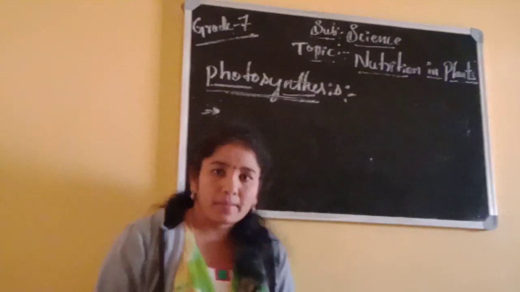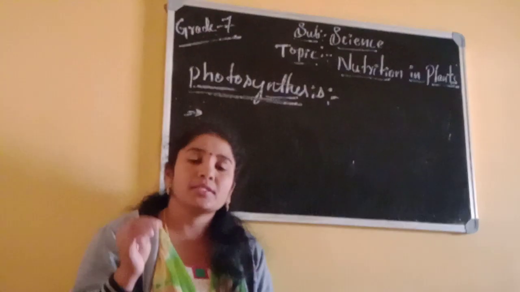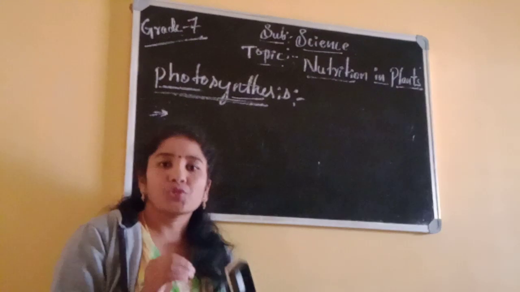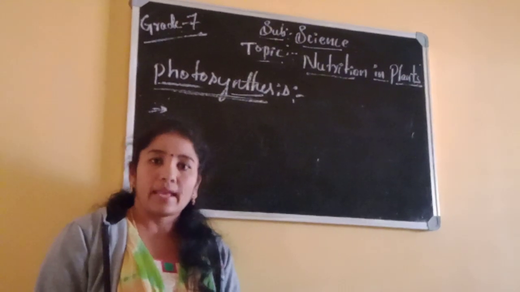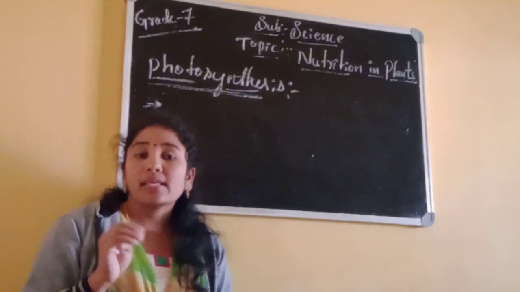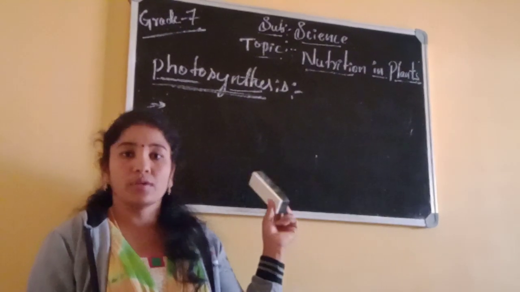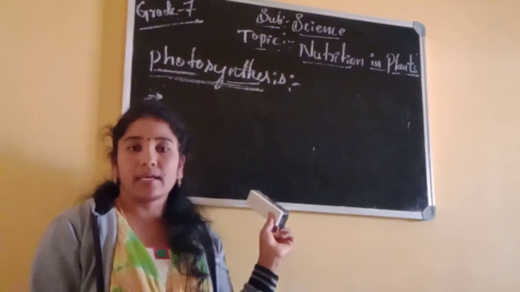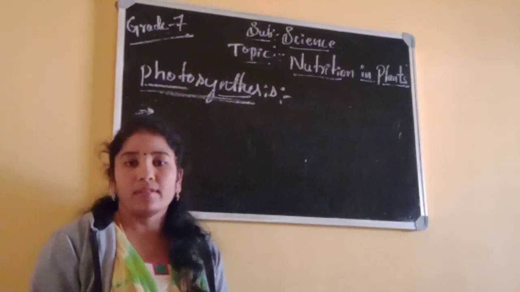We need some requirements. Is it right? Rice, cereals, pulses and some other masala items. These all we have to store in our kitchen itself. Like that only, the requirement things also have to be stored somewhere in the plant. How it gets the requirements, what are the requirements, we'll see.